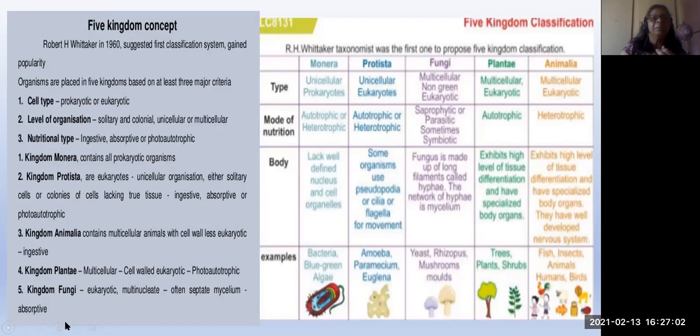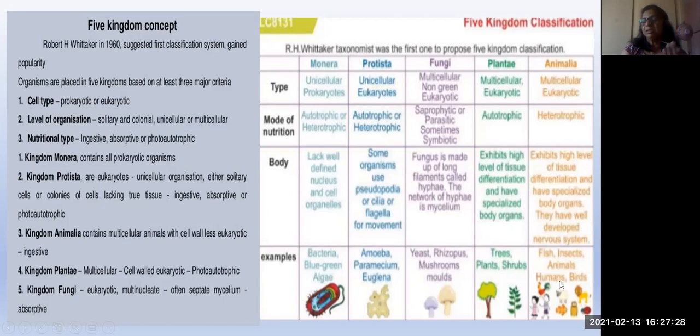And then kingdom Protista. Kingdom Protista includes eukaryotes, and they are unicellular or solitary, and some multicellular organisms are also present in that. Examples: amoeba, paramecium, and euglena. Then third one is what? Kingdom Animalia. All the animals are included in that.